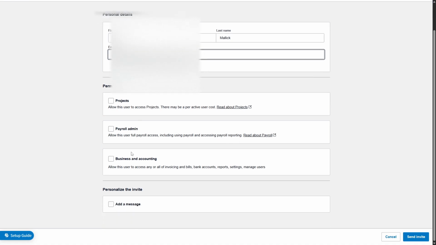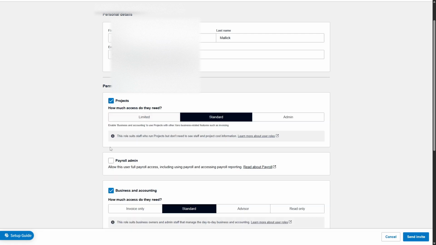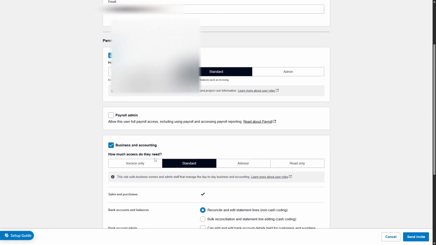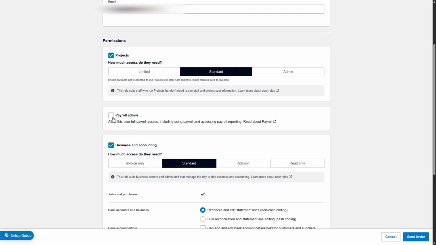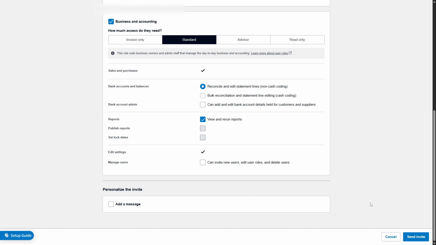Once you've carefully reviewed the details and permissions, it's time to send out the invitation. Locate and click the Send Invite button. Your accountant will soon receive an email invitation from Xero with instructions on how to accept the invitation and gain access to your account. Be sure to inform them to keep an eye on their inbox and check their spam folder just in case.